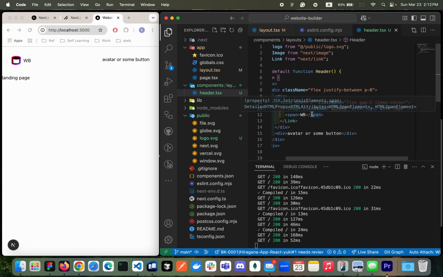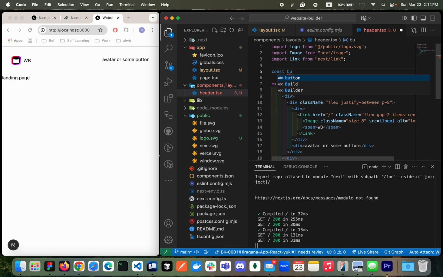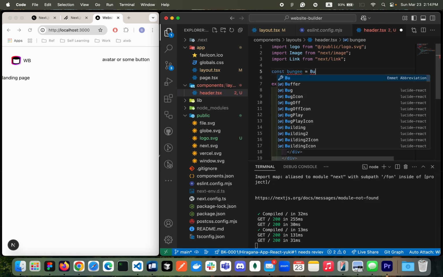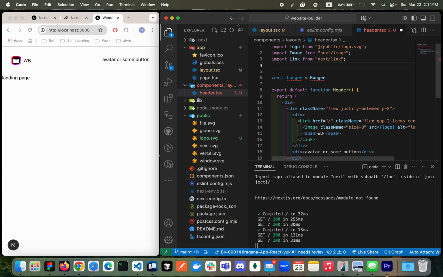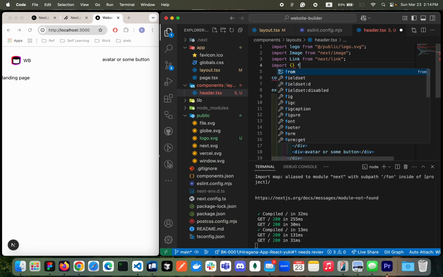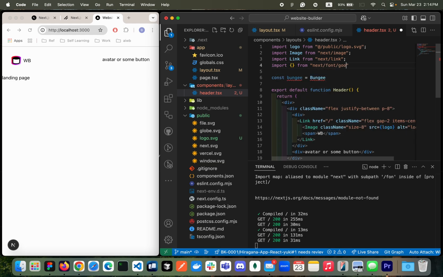Awesome. And then let's grow this guy. So I'll be using a font for my logo. I'm gonna call it Bungee. And then that is coming from Google Fonts, right? So let's import it. It doesn't do auto suggestion. So here from next font Google.